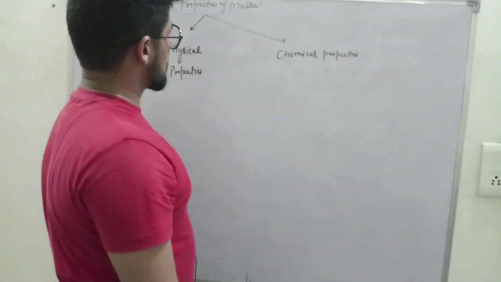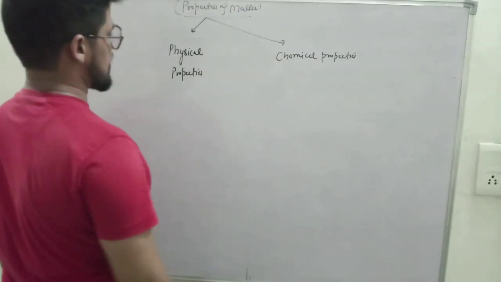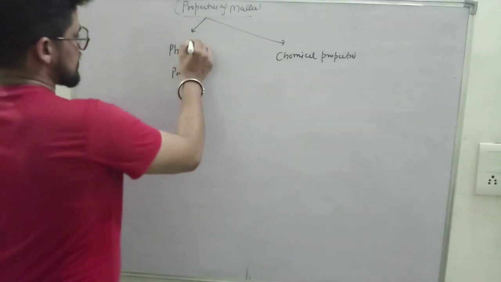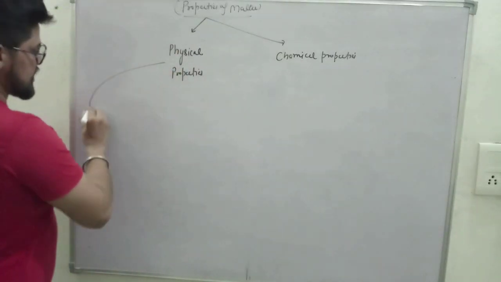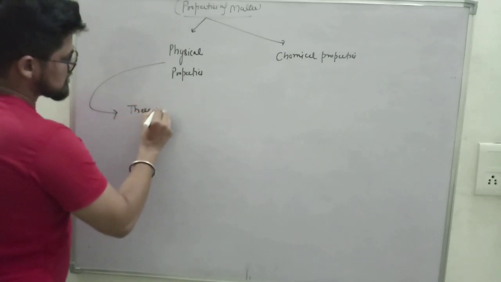So students, let us start this topic. The properties of matter: physical properties and the chemical properties. So what are the physical properties? First we will define it. These are those properties